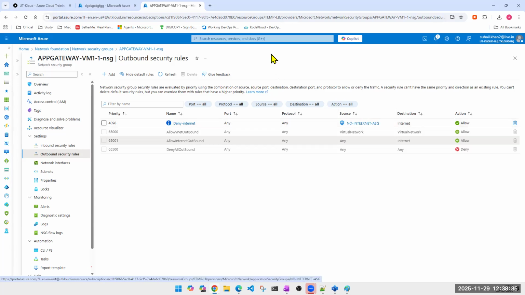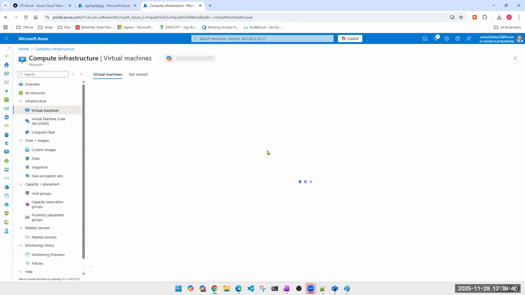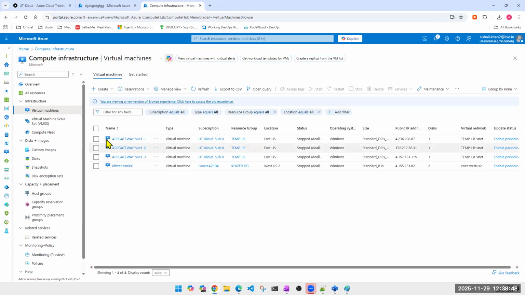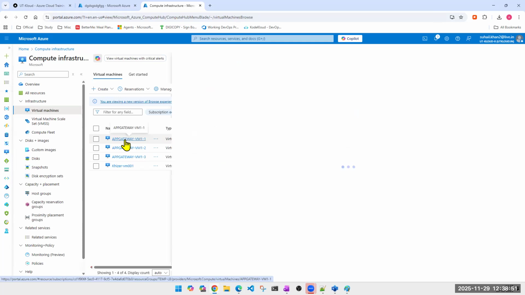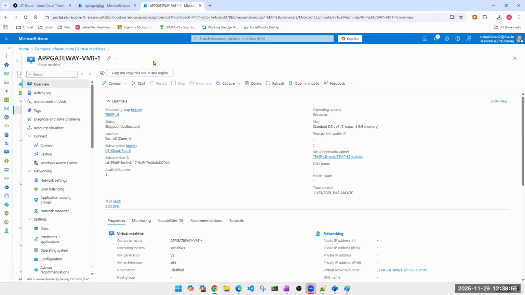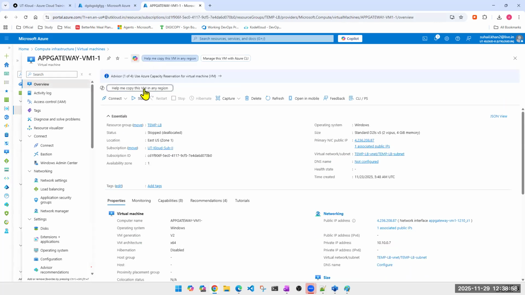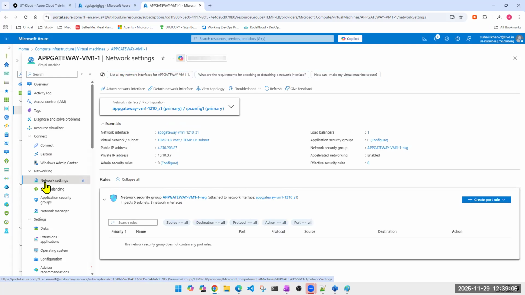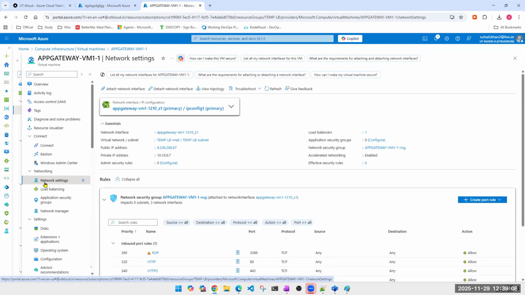No. So now the only task which is pending, you can do using a build sheet, using Terraform, using an ARM template while creating the machine, using PowerShell. This is very easy. You'll get this in your build sheet also. So the very simple thing you'll have to do is, while creating the machine, make sure that you attach that ASG, application security group, to your machine. And that's all you have to do. It is sort of tagging. You're just tagging that machine, that this machine is a part of this particular application security group.